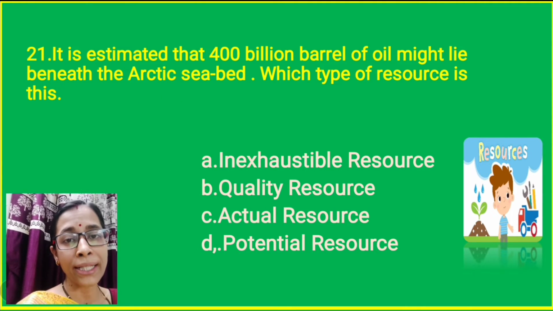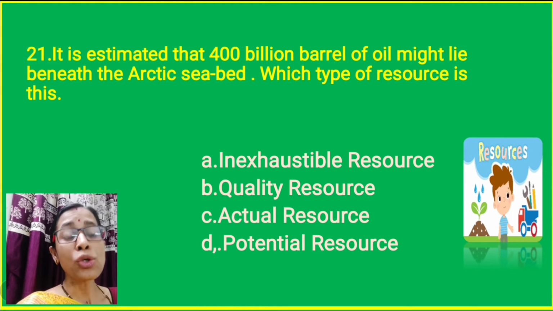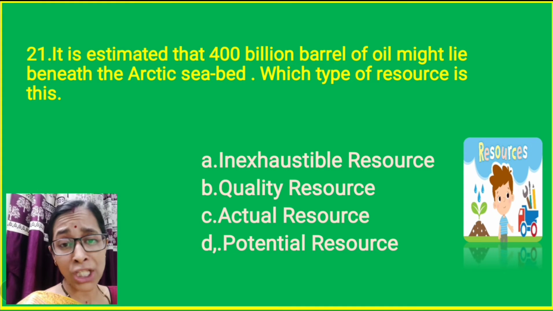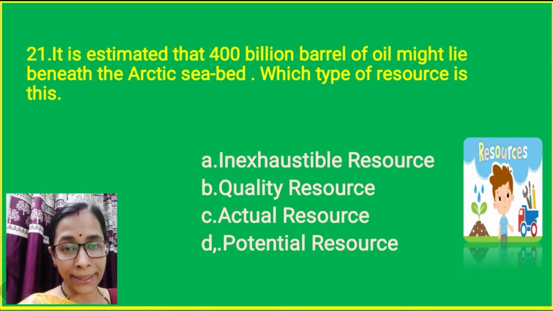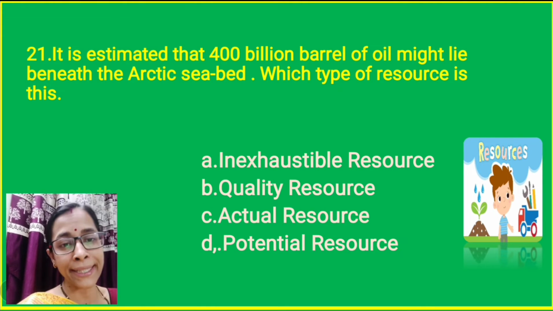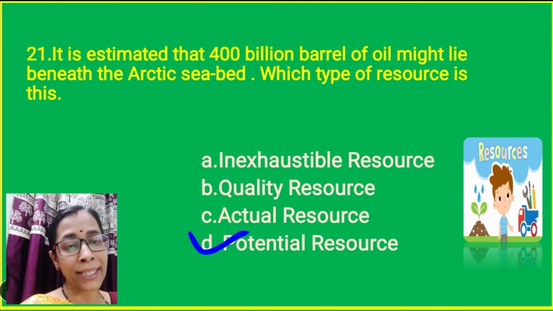Question number 21. It is estimated that 400 billion barrels of oil might lie beneath the Arctic seabed. It is estimated roughly. So which type of resource is this? We are not very sure about its quantity and quality. So when we are not very sure about its quality and quantity, we are thinking it might be there. So that's why it is a potential resource. Option D is the correct answer.